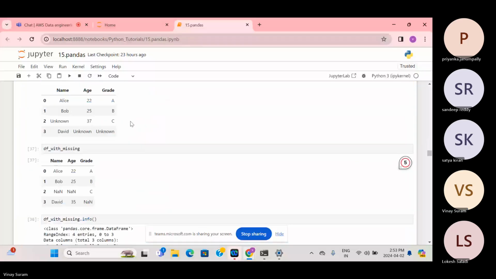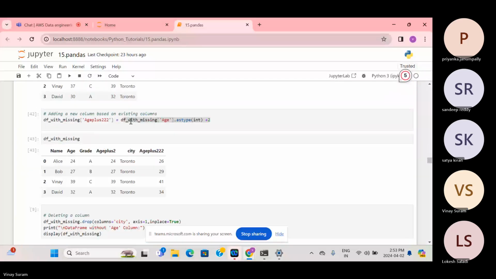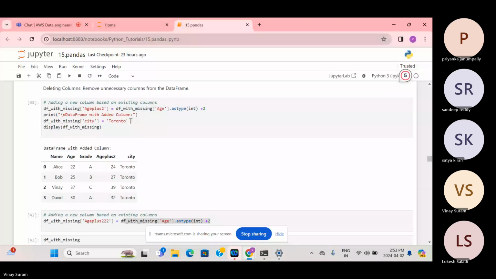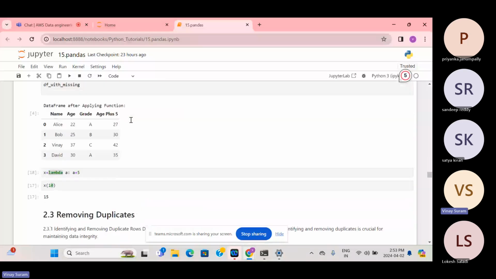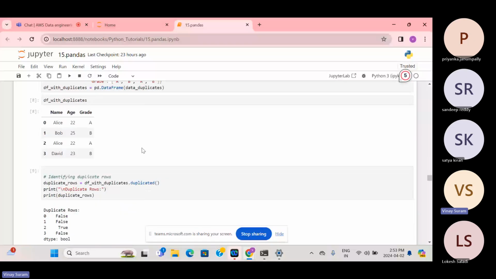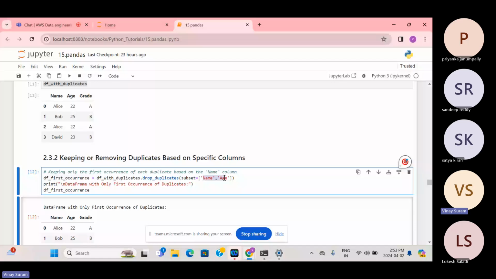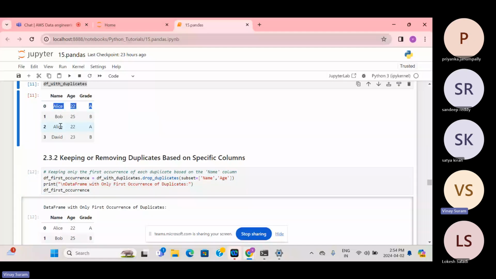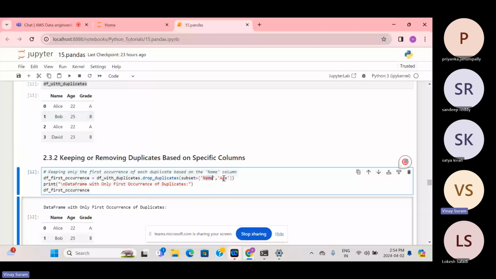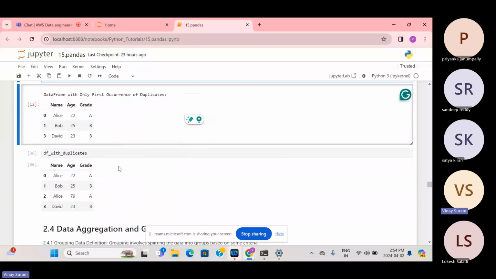Handling missing data. However, as I said, it will check the duplicates on name and age and delete them. If you look here, this is a completely same record, and this is a completely same record. In case the grade is different, this has A and this has B, even then it will remove it because we are only checking the name and age columns. That's it, by using subset. That's why it is removed. Okay, and next.